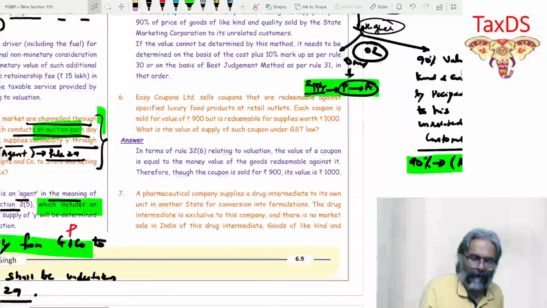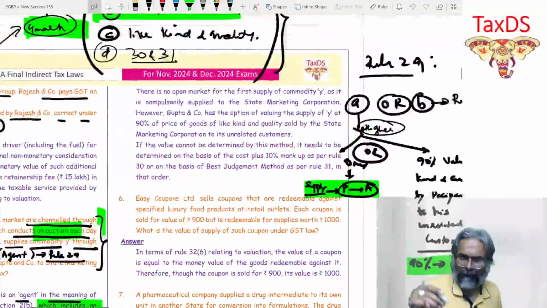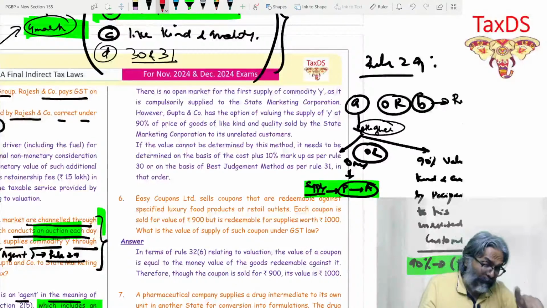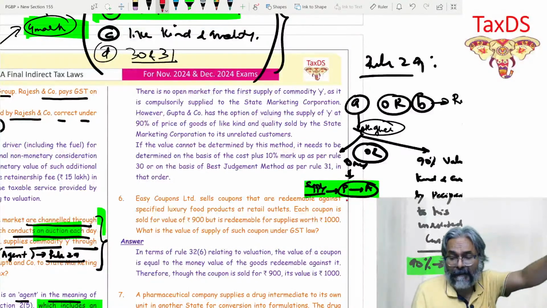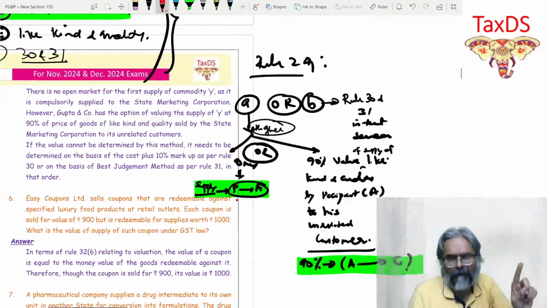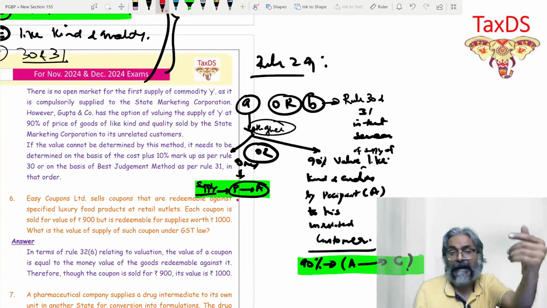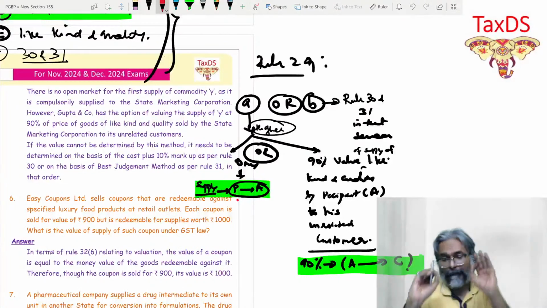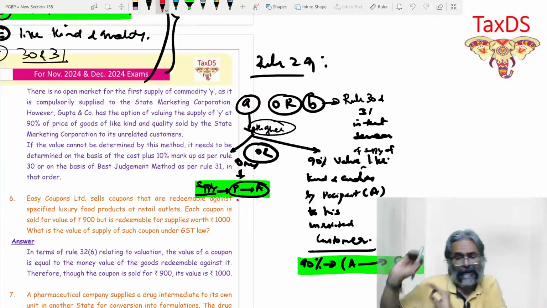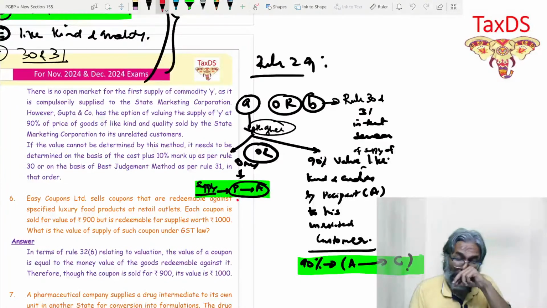So of this valuation that you are doing, Rule 29 says either you take up the open market value of the same supply, from principal to the agent, or the second option is 90% of the value of the supply of like kind and quality by the recipient, which is the agent, to his unrelated customers in the auction that he will do.